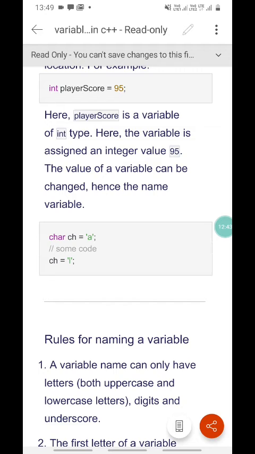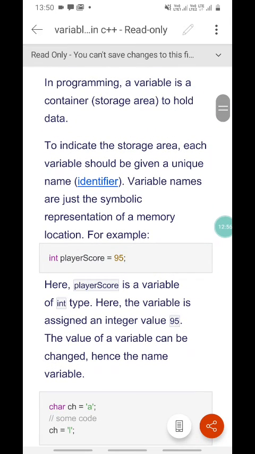Students, please note down in this document: C or C++ variable declaration, literals, identifiers and constants, which are the same. The rules do not change. So please write down.